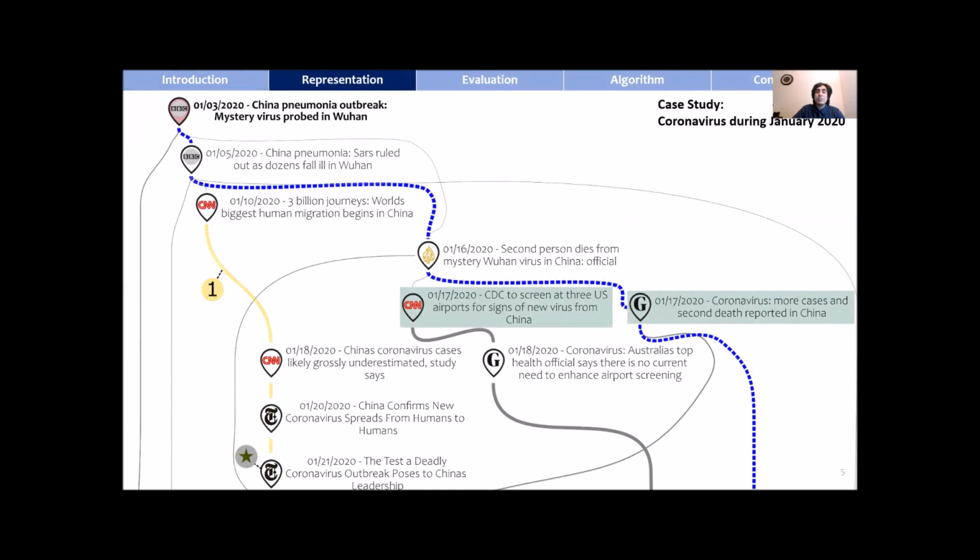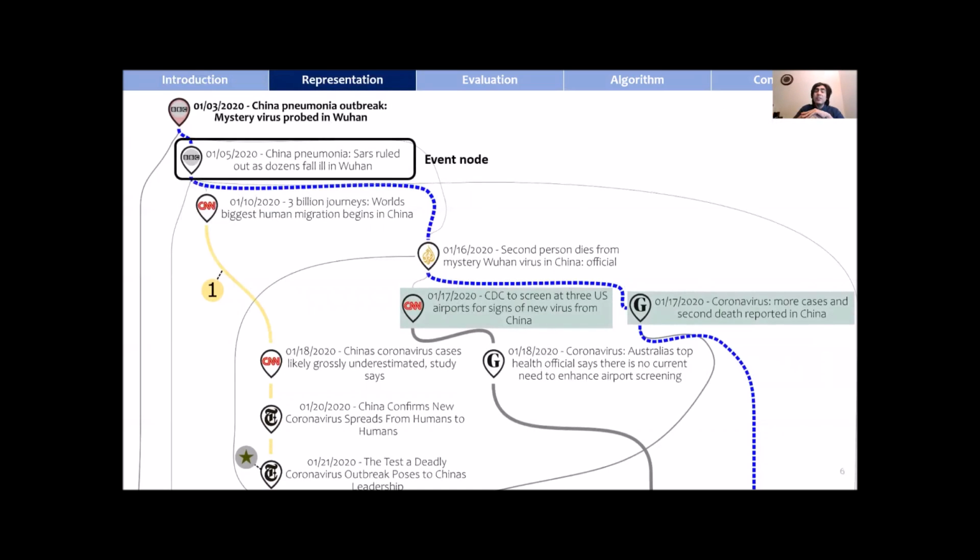Here's a part of our results with the coronavirus news narrative from January 2020. Narratives are a system of stories and events, and we represent them as directed graphs. Our representation has event nodes, which in our case contain the headlines of news. We also have discourse elements as node attributes.